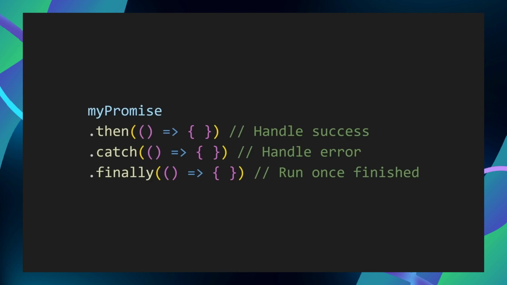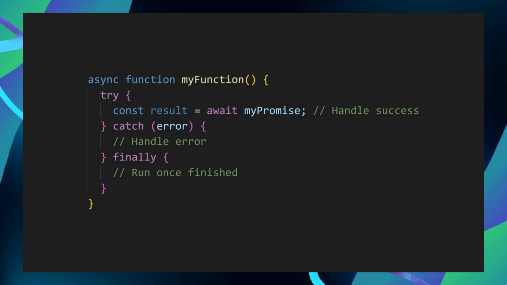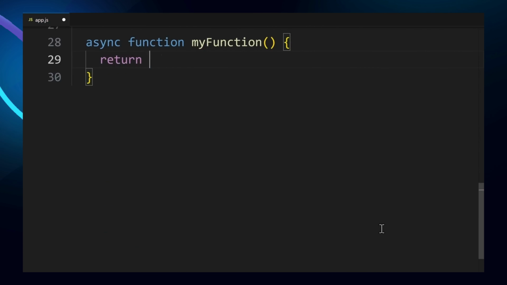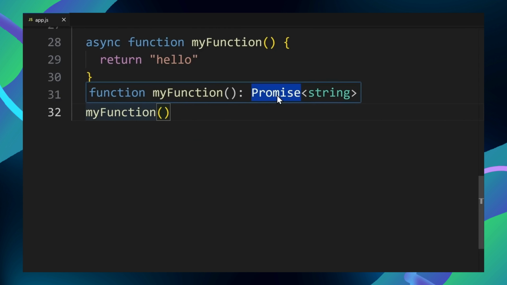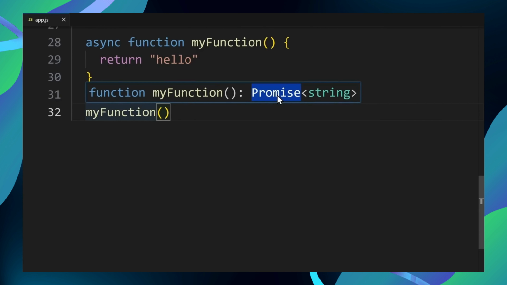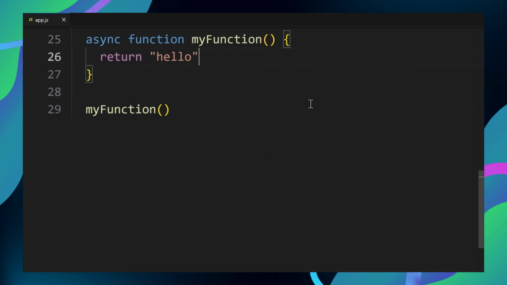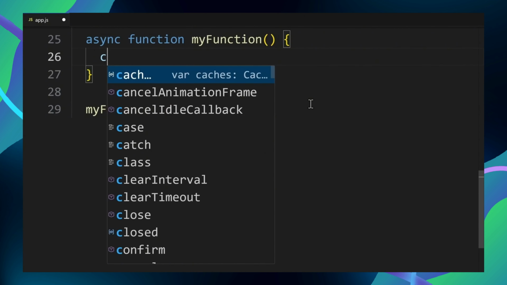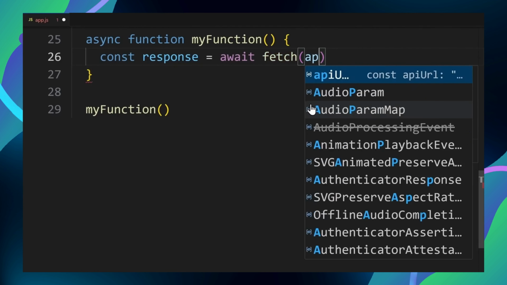Now this then, catch, finally syntax is just one way to handle promises, because modern JavaScript also introduced async and await. This is a newer way to write promise-based code. Whenever you put the async keyword in front of a function, it means this function always returns a promise. If you return a value, JavaScript automatically wraps it in a resolved promise. If the function throws an error, it becomes a rejected promise. And very importantly, we need the async keyword in the function declaration so that we can perform an asynchronous operation with the await keyword inside that function.